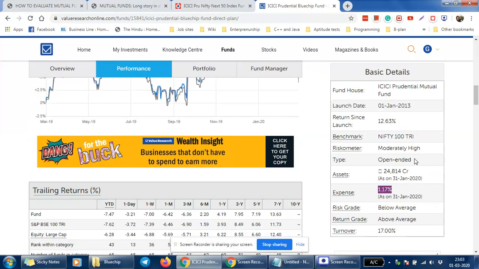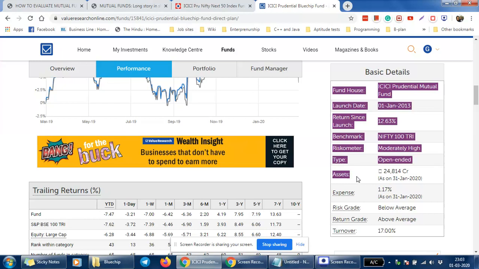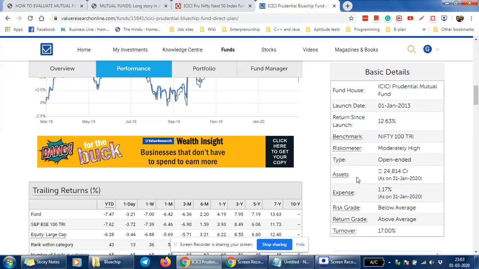The second thing, which is most important while evaluating a mutual fund, is the AUM of the mutual fund. The AUM is the net asset, which is how much money the mutual fund is holding. For this ICICI Prudential Blue Chip Fund, the fund has invested around 24,000 crore in the market. This is the money which investors have pumped into this scheme of the mutual fund.